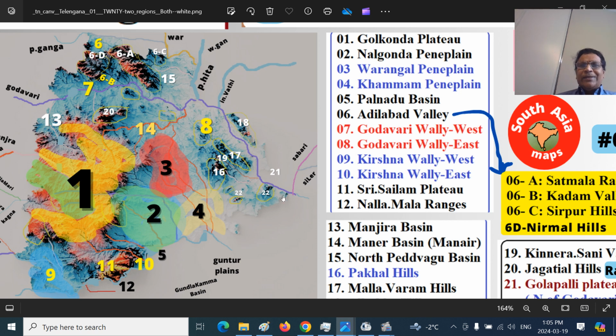This is the middle Godavari. The Upper Godavari lies west of Nanded, Parbhani, Jalna and Aurangabad districts, in the Marathwada region of Maharashtra, starting from Nasik district and so on. So 7 and 8 are Godavari Valley West and Godavari Valley East.